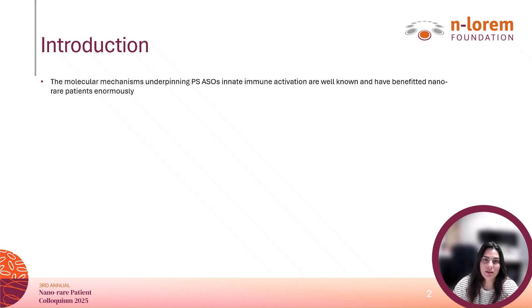We can now identify and remove about 80% of pro-inflammatory ASOs before they reach in vivo tolerability testing. But ASO technology continues to evolve, and evolve very rapidly, bringing new opportunities to design even better, more versatile drugs. A key question we're now asking is, how are PS-ASO induced innate immune responses turned off? In other words, how do cells terminate this innate immune activation once it starts? And can we control that process?